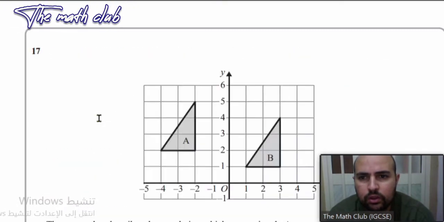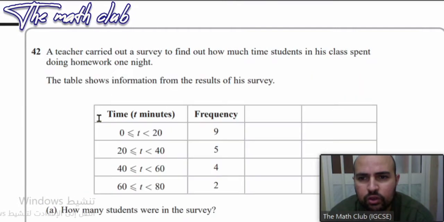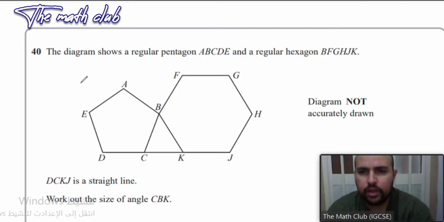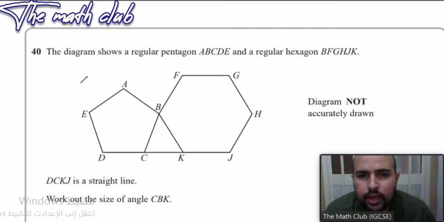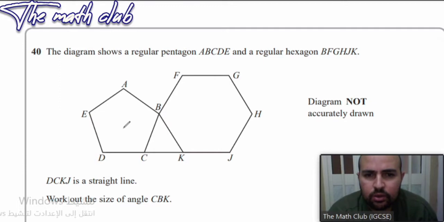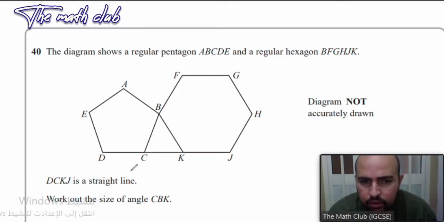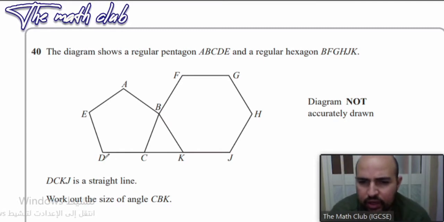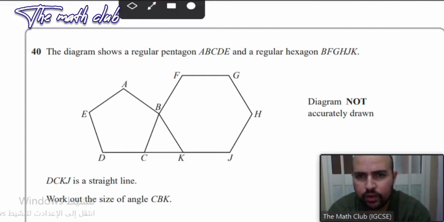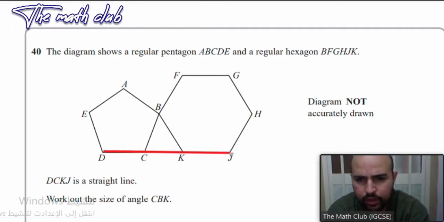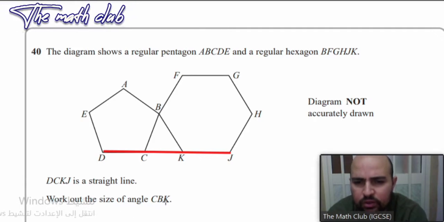So, let's, for example, say question. Okay, let's see this question, for example. Now, this is question 40. The diagram shows a regular pentagon, ABCDE, and a regular hexagon, BFGHJK. Now, these two shapes, they have a triangle in between them. Now, DCKJ is a straight line, which is this one, as you can see. This is a straight line from here, from D to J. Now, work out the size of angle CBK.